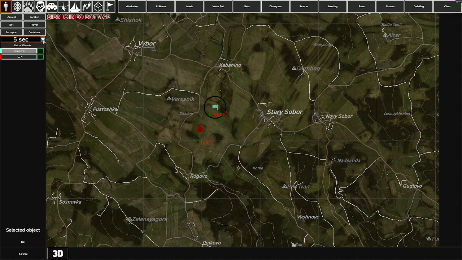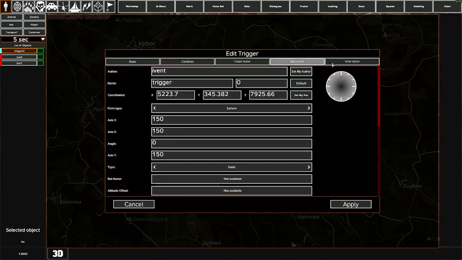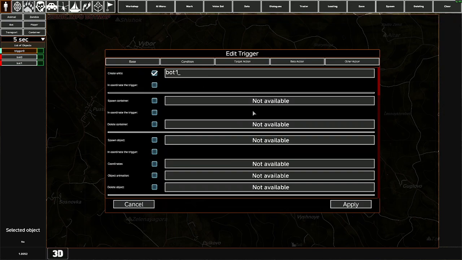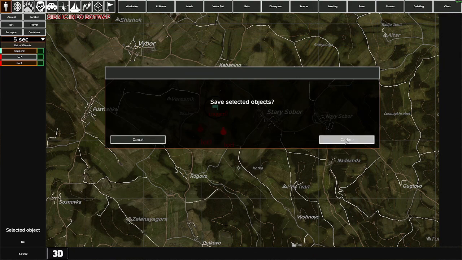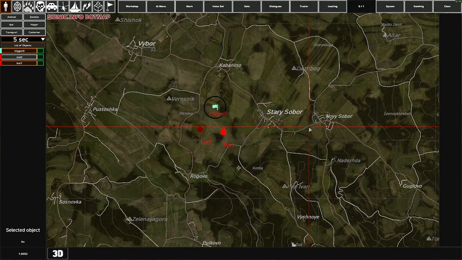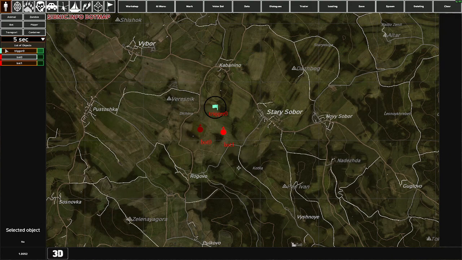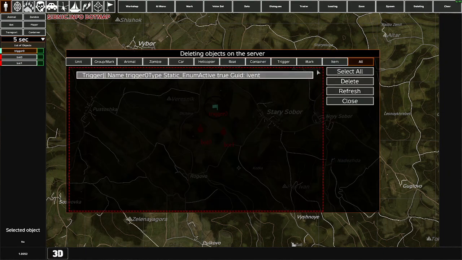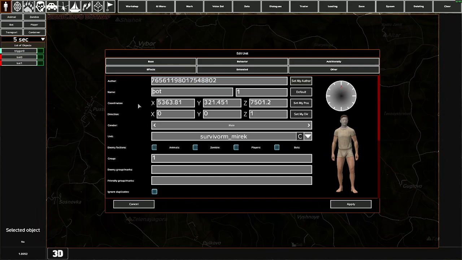If I create a bot for example, but don't change its author field, and write it in the trigger, bot1, which has a different author field, then this bot won't spawn. Let's spawn our trigger. Go to the delete section and see that there is no spawned bot, since it has a different author.